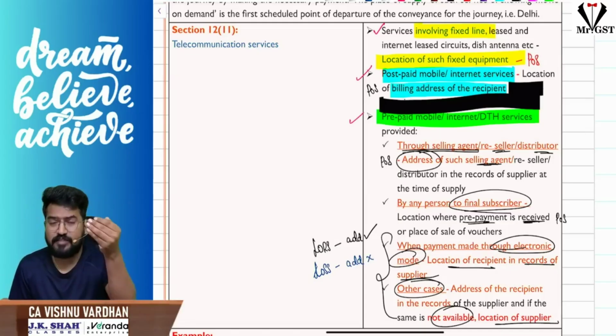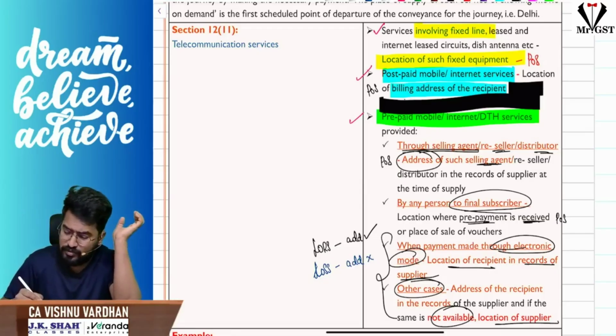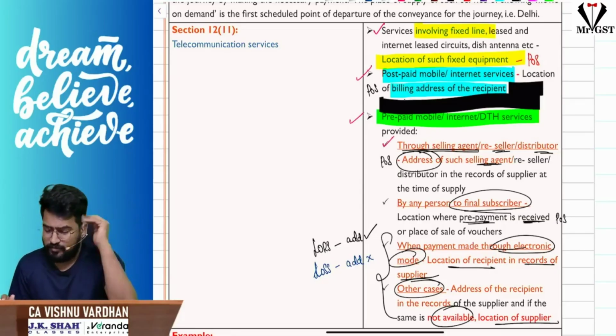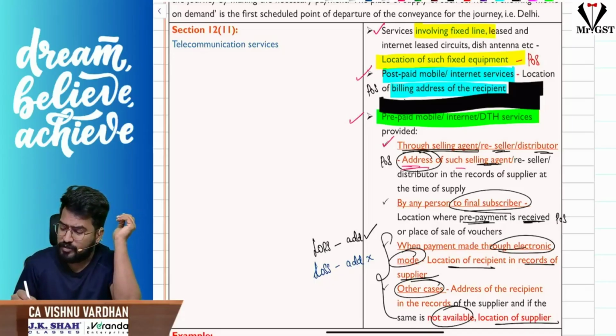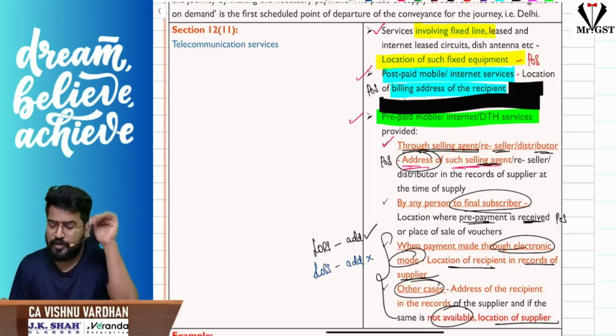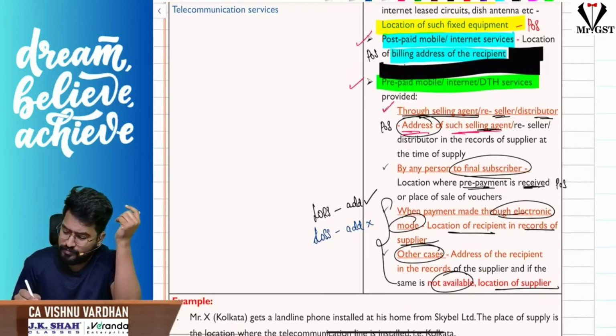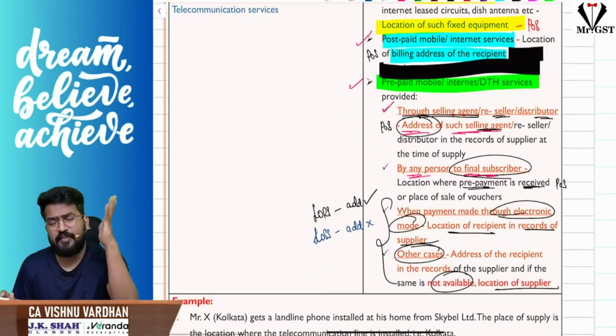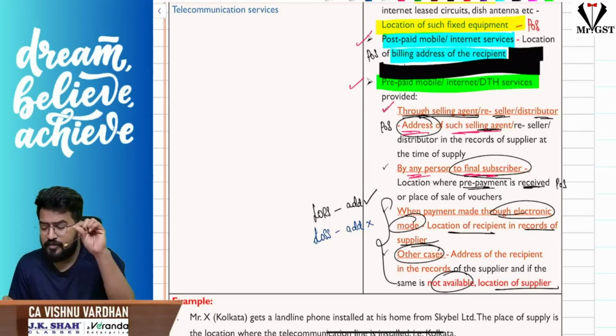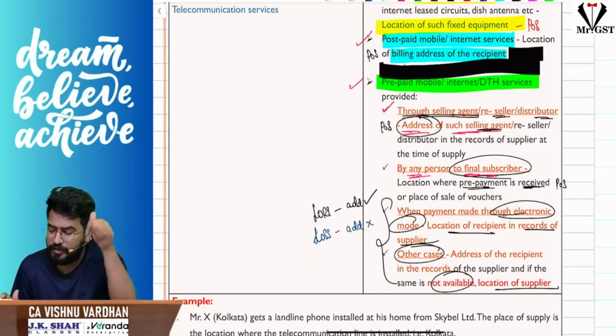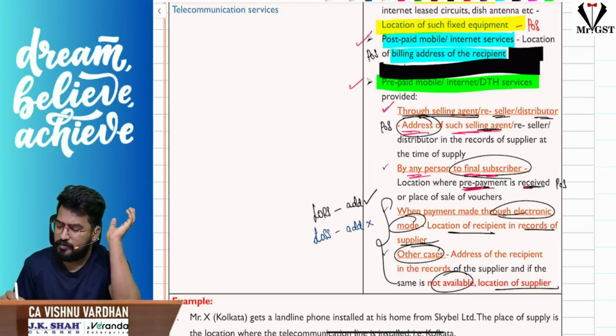then in such cases we will see, are you selling this through selling agents or distributors? If yes, then the place of supply will be the address of such a selling agent or distributor. If you are selling directly to the final subscriber, then where the payment is received will be the place of supply.